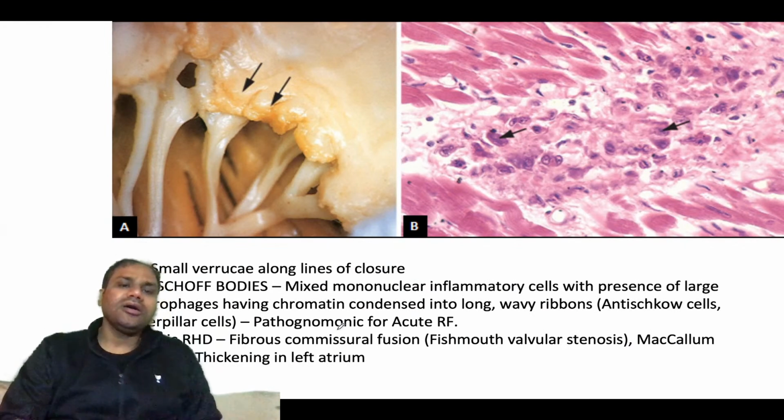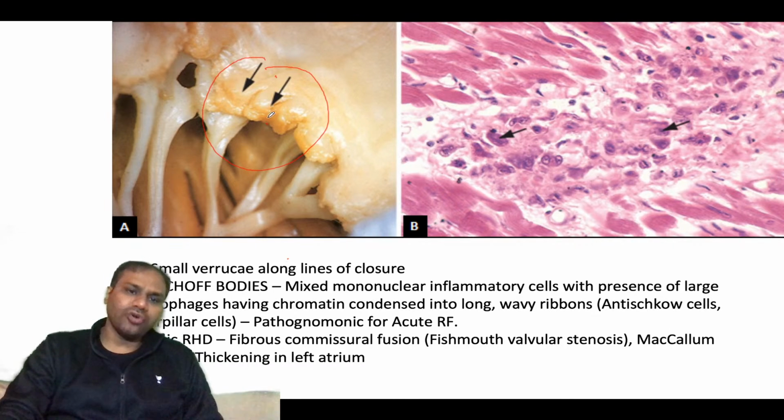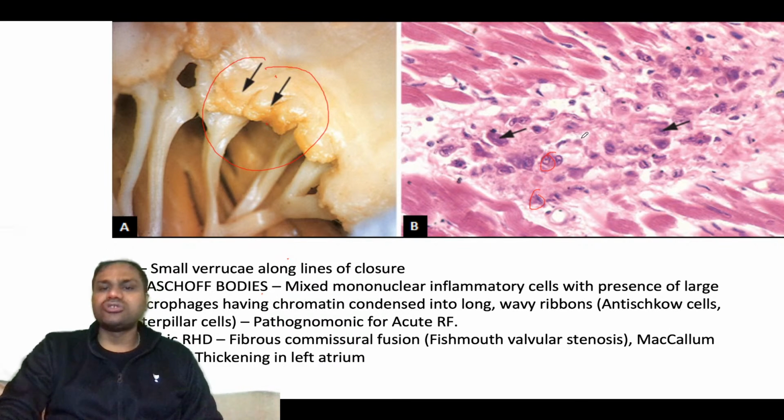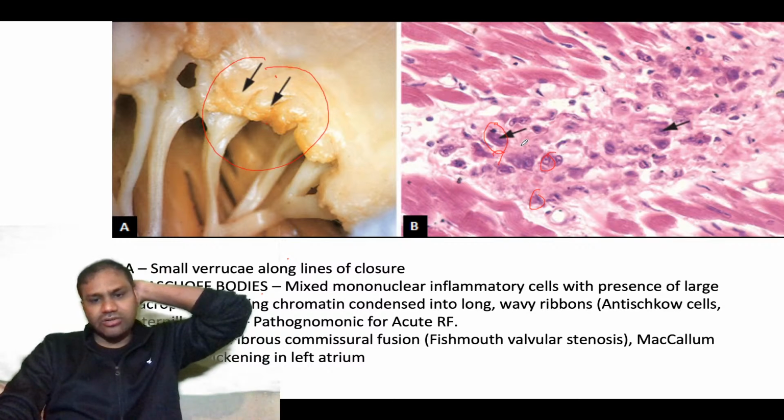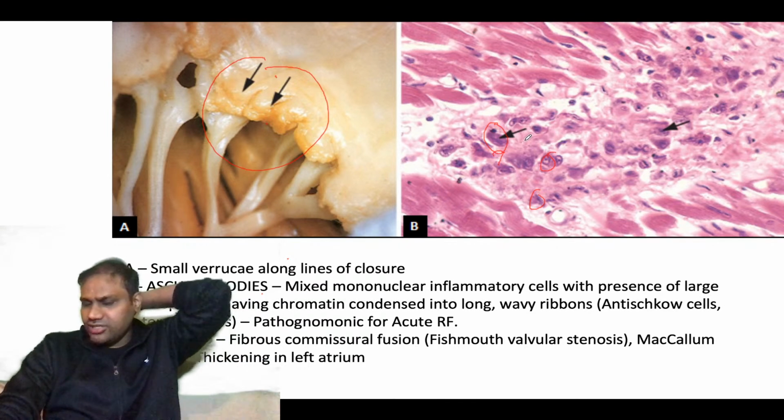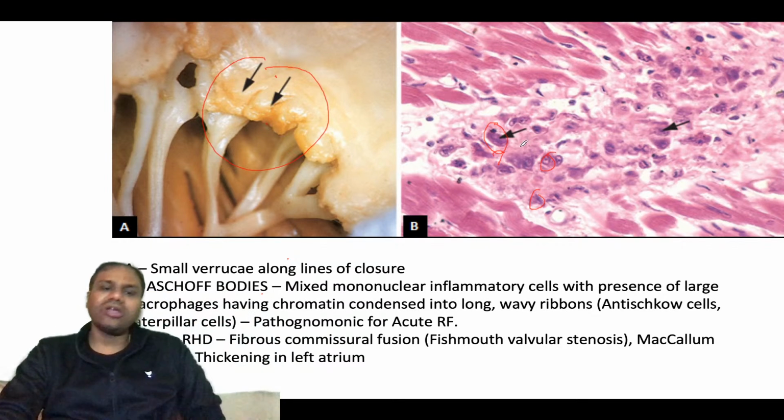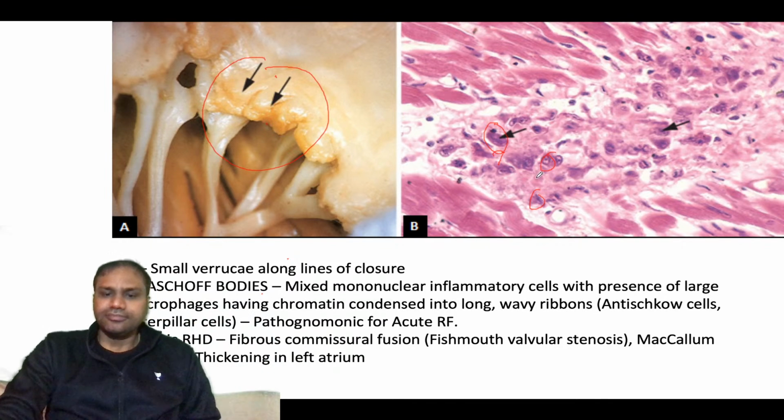This figure is again from Robbins. Here figure A shows small verrucae along the line of closure, and these are the Aschoff's bodies. So Aschoff's bodies are a combination of lymphocytes, histiocytes, plasma cells, caterpillar cells, and Aschoff cells. These are the Aschoff cells. These all are the combination. They are pathognomonic for acute rheumatic fever.